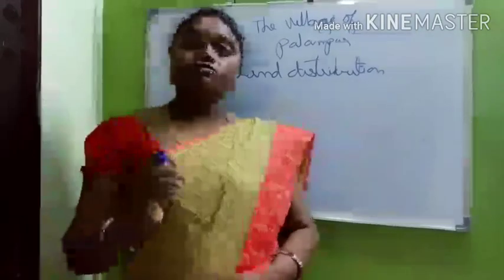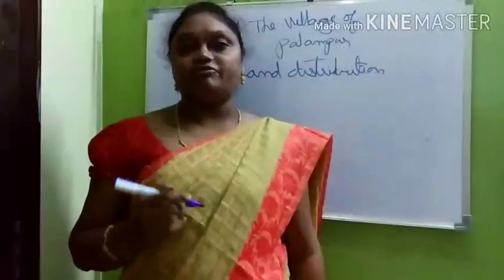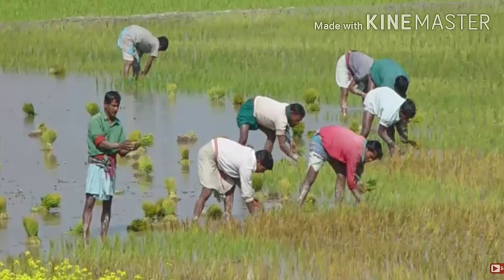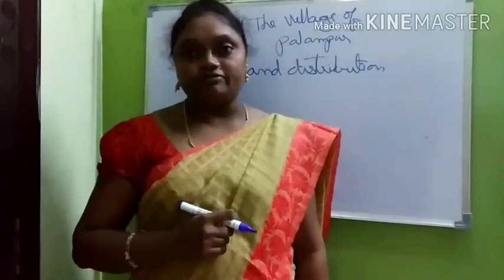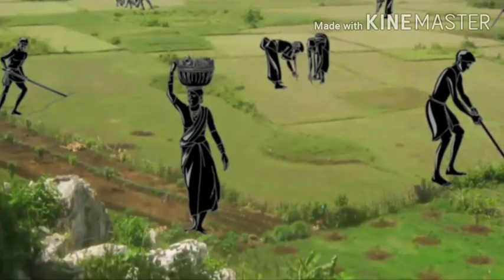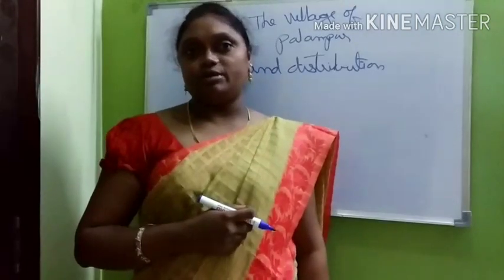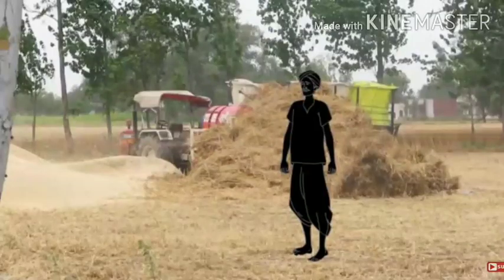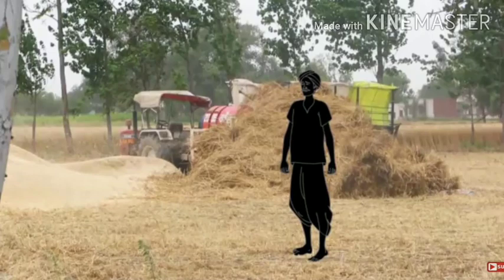Out of how many families, I told? 450 families in Palampur. 150 families are landless, and most of them are Dalit. They live in a corner of the village or on the bank of the river. And 250 families own land and cultivate small plots, less than 2 hectares. The remaining 60 families are medium and large farmers who cultivate more than 2 hectares. A few have land over 10 hectares.